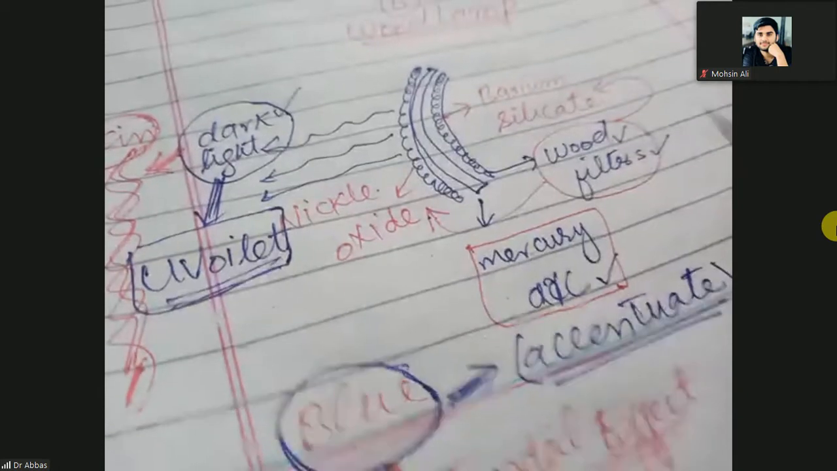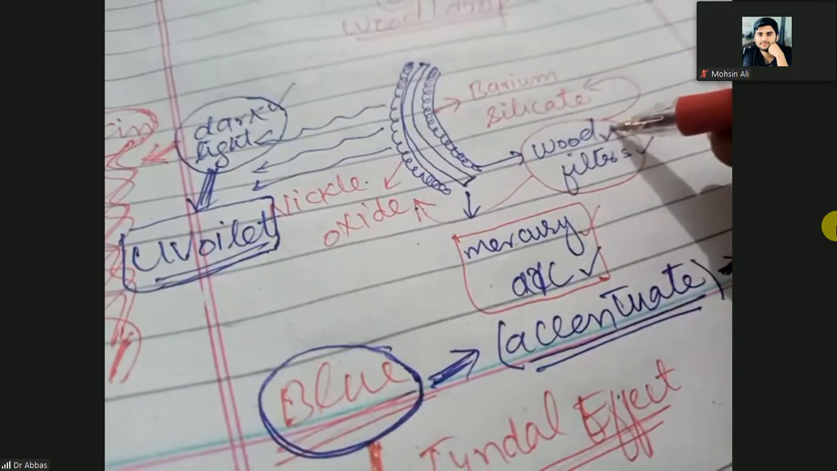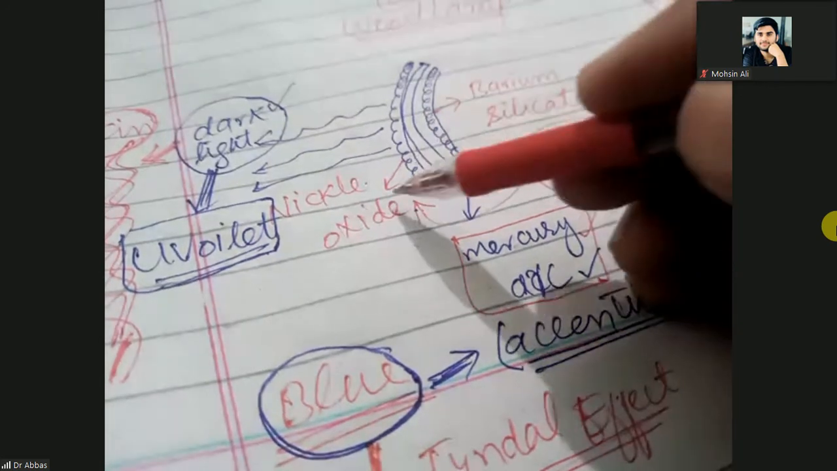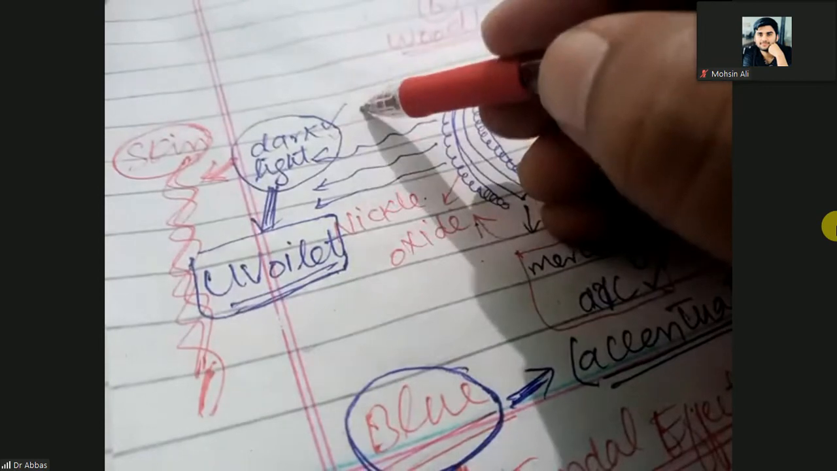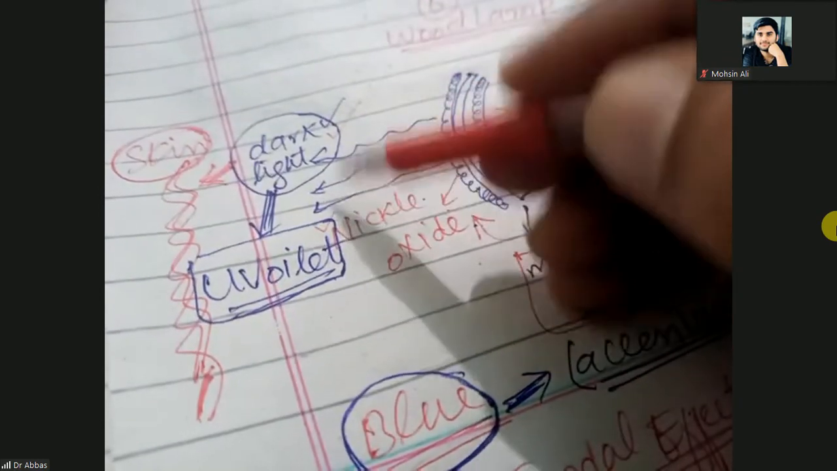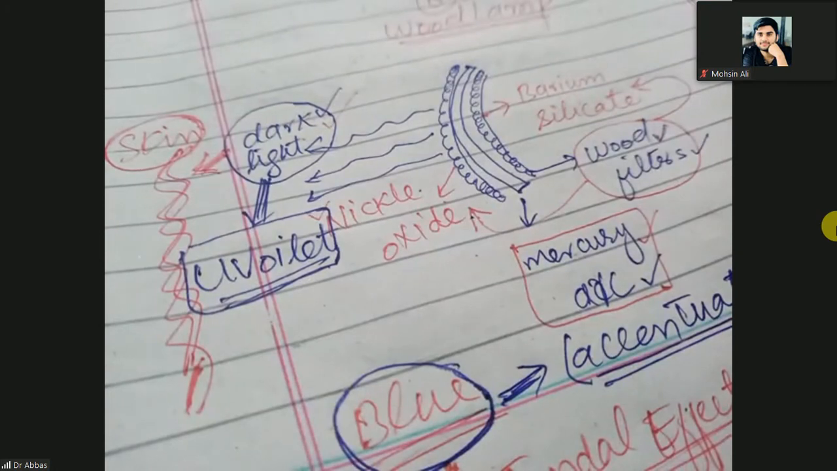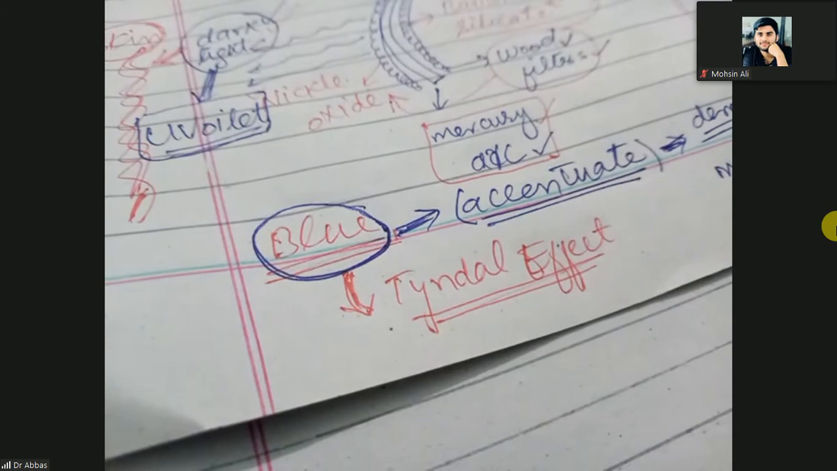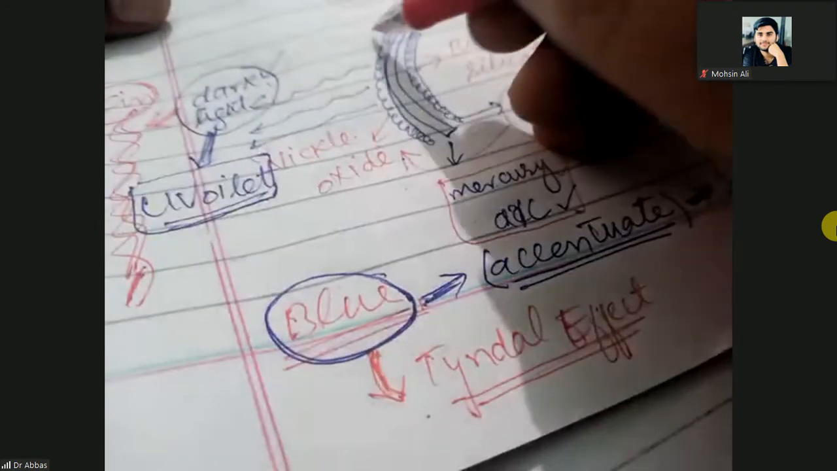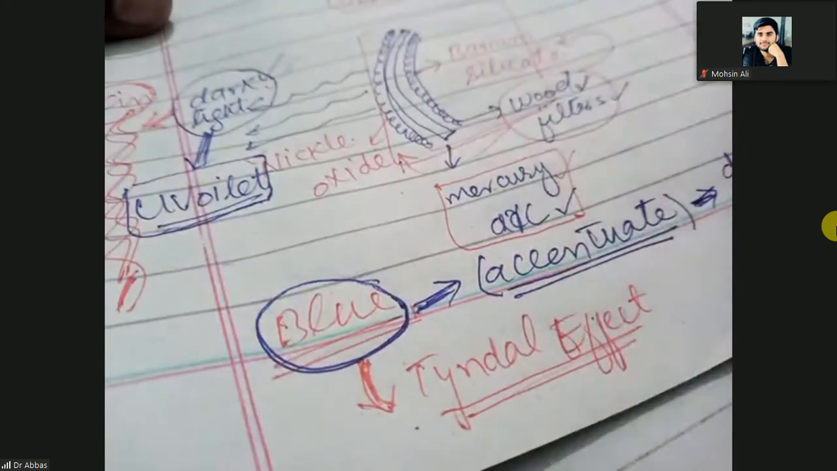Wood's lamp is composed of a mercury arc covered by a Wood's filter made up of barium silicate and nickel oxide. The color of the light is dark light, that is the ultraviolet light. When imparted on the skin, it will make some colors more prominent, especially the blue color, which is accentuated.